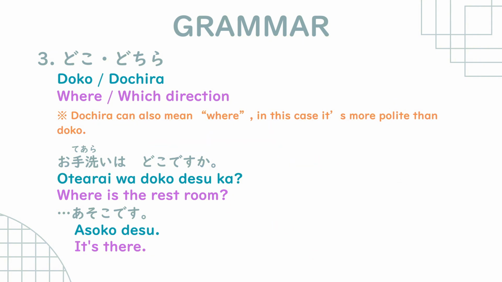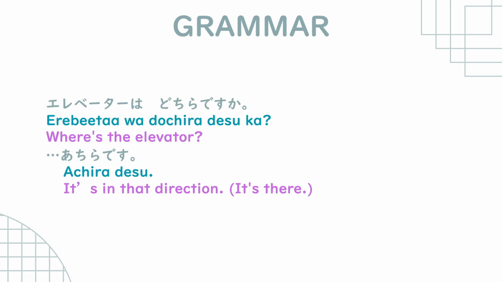Doko and dochira. For example, we have another one here asking which way the elevator is. So, elevator wa dochira desu ka? Achira desu. So, where's the elevator? And the person answers, it's in that direction or it's over there.